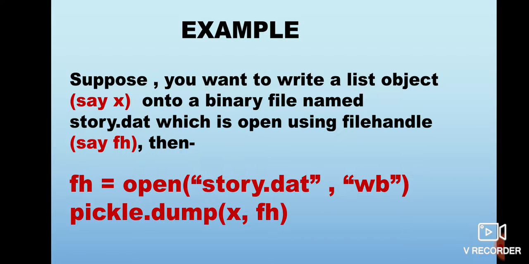So X is the object to be written and fh is the file handle name with the help of which X will be written on the file associated with it. Clear?